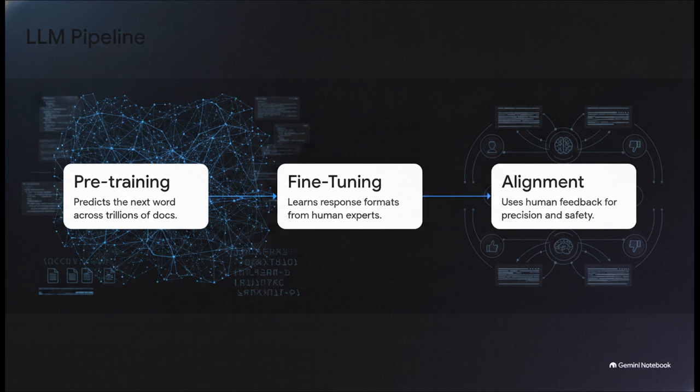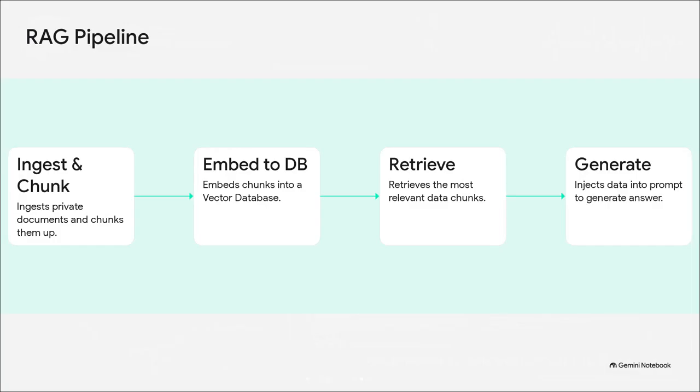And Stage 3 is alignment, which uses human feedback to teach the model to prefer helpful and safe responses. Put simply, pre-training gives the model a brain, but alignment gives it manners. But here's a massive question. What happens if that highly trained model doesn't know your company's private proprietary data? Enter RAG, or Retrieval Augmented Generation.